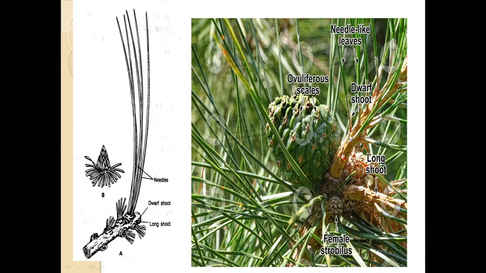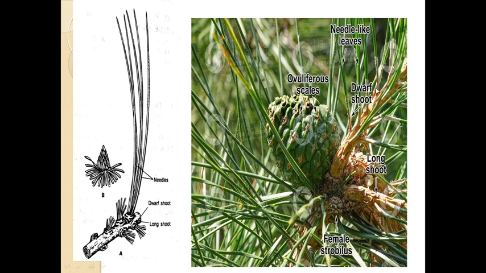See the Pinus, it also has two different types of branches. Coniferales, see, this is the long shoot, the branches of unlimited growth, and this is the dwarf shoot, the branches of limited growth. And see, students, on the dwarf shoot there are needle-like leaves, spirally arranged.